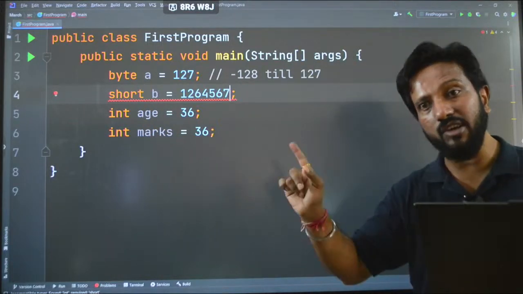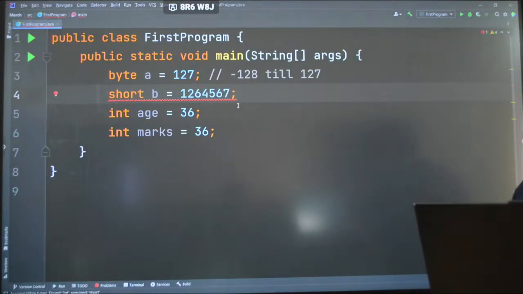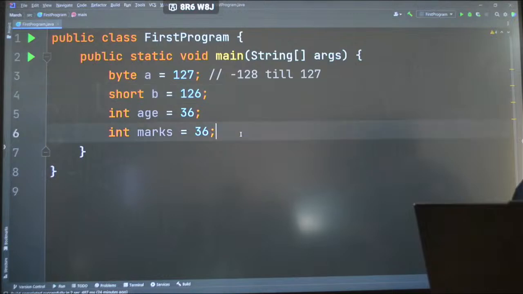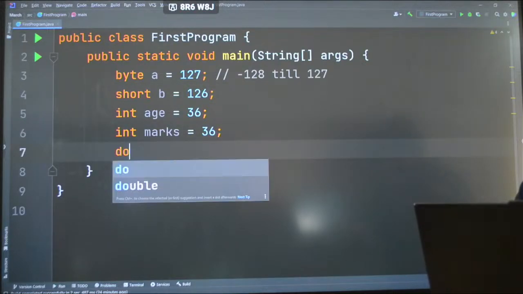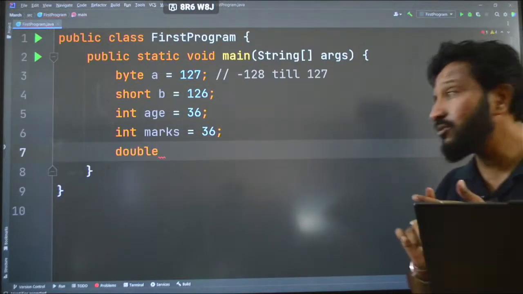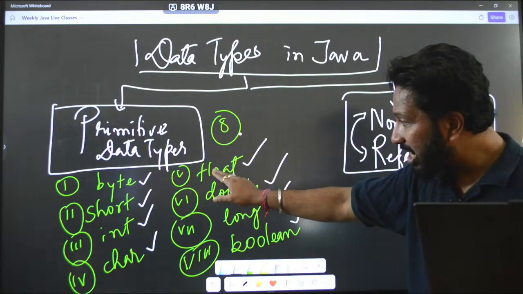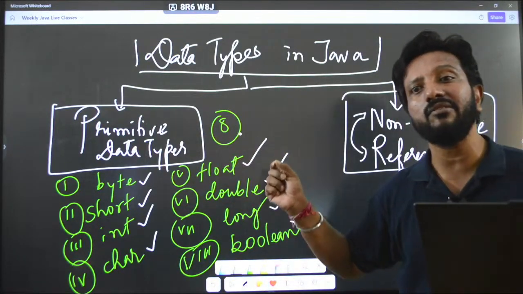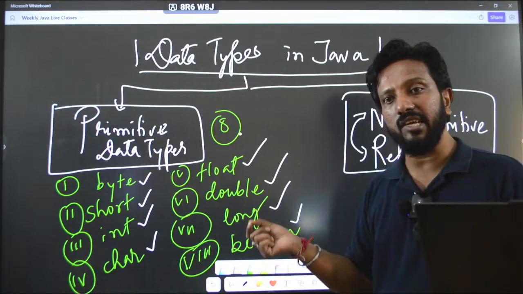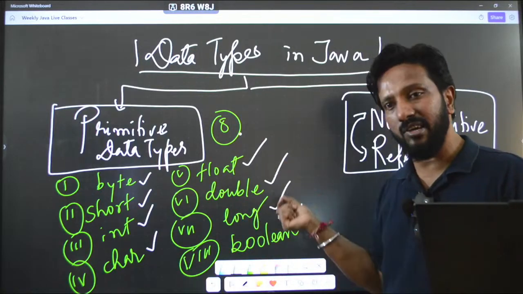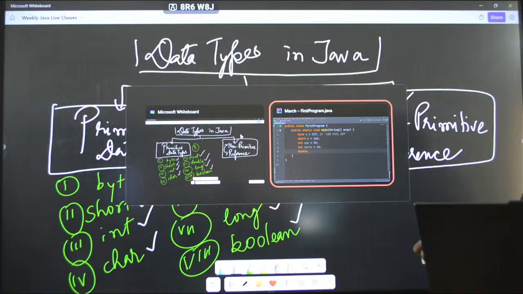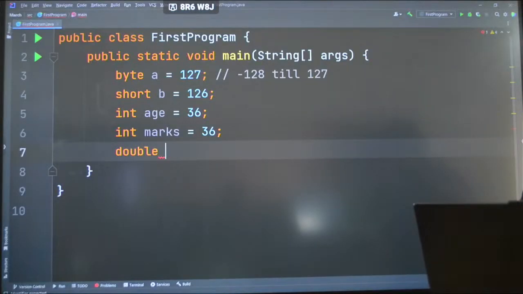And guys, one more important thing here, please remember, when I write double, here if I show you, this double data type and the float data type are used for decimal values, floating point numbers, anything that has a decimal and after that we have some digits. Okay, so let me just show you something here. If I say double number is equal to 23.45,